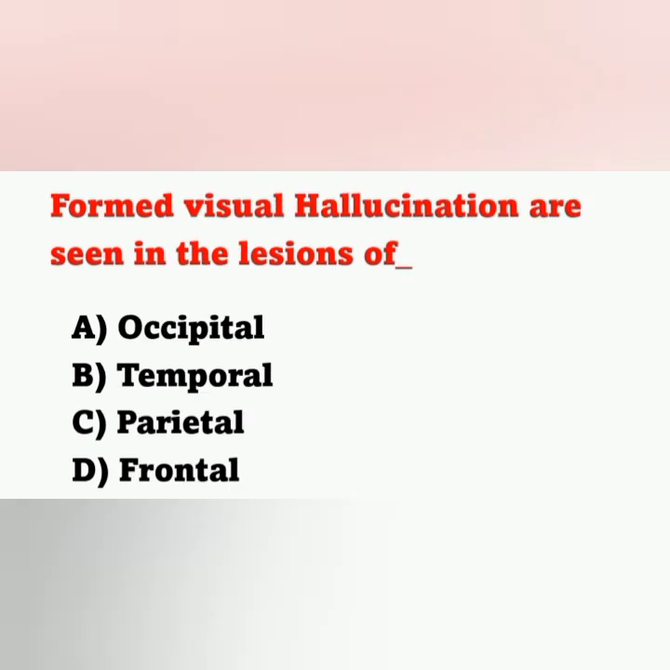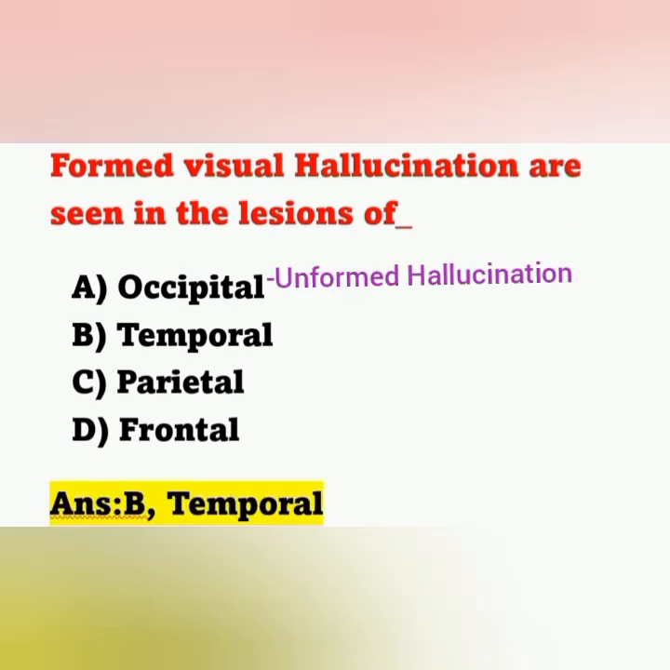And the next question: formed visual hallucinations are seen in the lesions of. Options: A occipital lobe, B temporal lobe, C parietal lobe, D frontal lobe. Formed visual hallucinations are seen in lesions of the temporal lobe. Option B is the correct answer. The unformed hallucinations occur due to lesions of the occipital lobe. Here, formed hallucinations are in the temporal lobe.